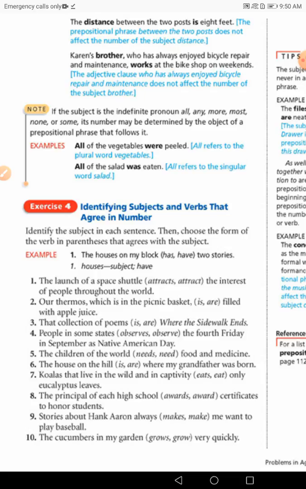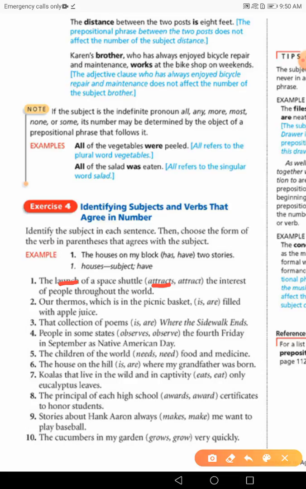So number 1. The launch of a space shuttle attracts or attract? Guys, you have to decide. Where is the subject first? Is it shuttle or launch? Guys, I told you before, object of preposition, that's shuttle here, is not the subject at all. Cannot be the subject because we have of here. Of a space shuttle. This is a prepositional phrase. The subject here is the word launch. Launch, singular, so attracts, not attract.